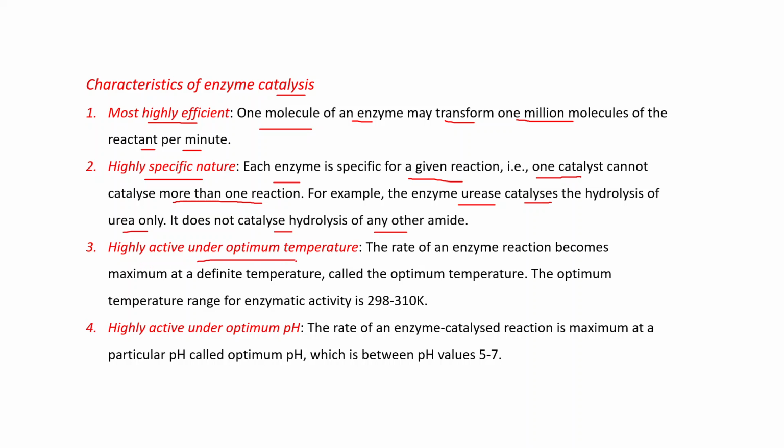Highly active under optimum temperature. Generally, the rate of an enzyme reaction becomes maximum at a definite temperature, and that is called the optimum temperature. This optimum temperature is generally 298 to 310 Kelvin. Our body temperature is in this range, that's why enzymes work in our body. Highly active under optimum pH. Again, this pH value is 5 to 7. In this range, they are highly active.